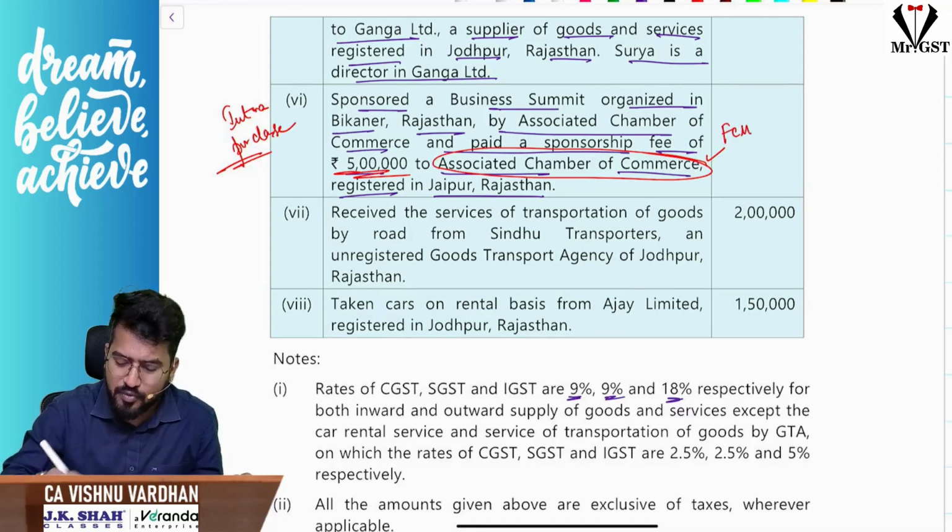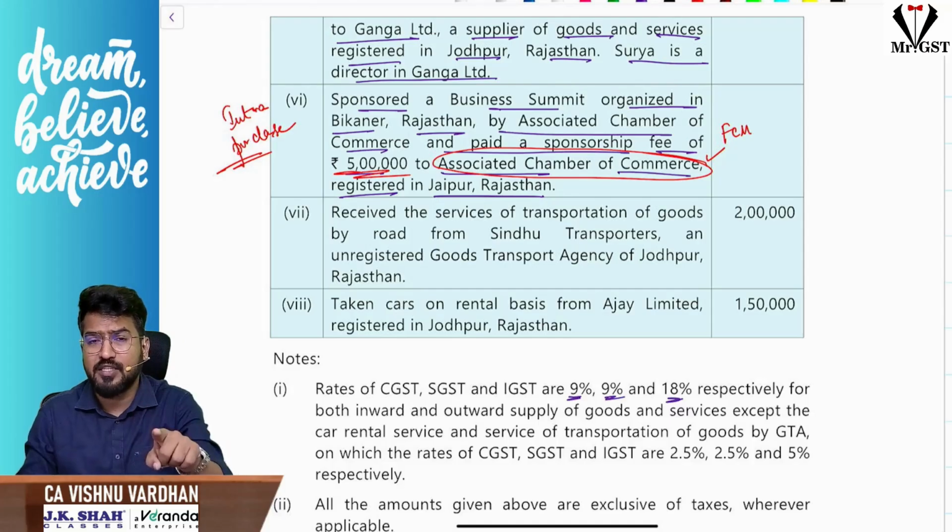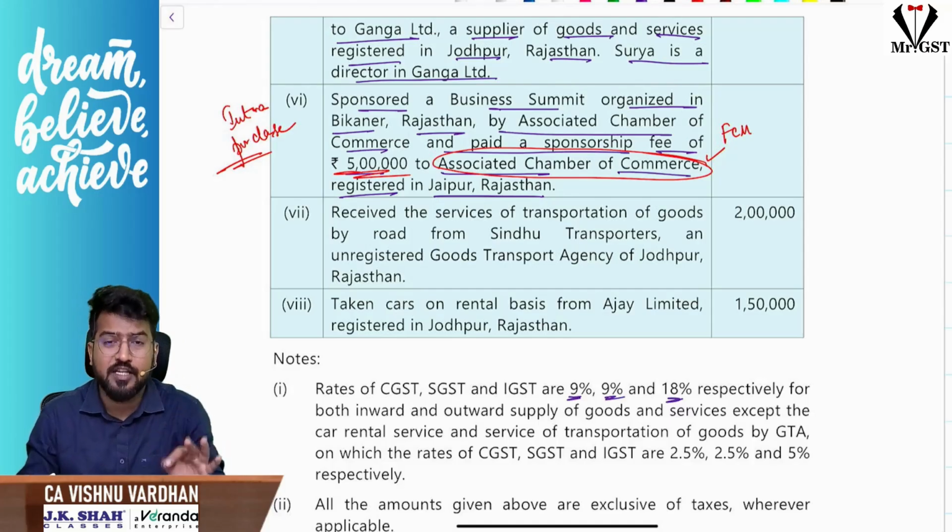This is FCM only. Are you understanding the point? Because the recipient receiving sponsorship services should be a body corporate or partnership firm. Here, Surya is an individual. So RCM will not come into picture. Hope it is clear. Super. Very good. Let us continue.